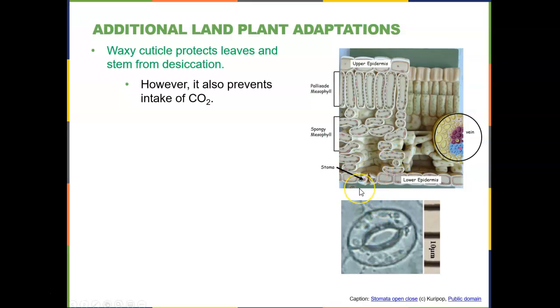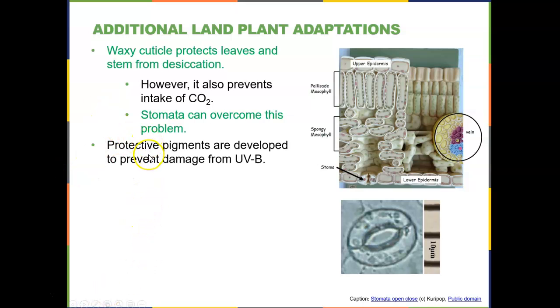Unfortunately, though, because this makes a protective cover, it's harder for CO2 to get in. So that is a problem because the CO2 needs to get in, as we remember from last semester, in order for photosynthesis to happen. So what happened was the evolution of plants that had stomata, or pores, a space, a hole that allowed for carbon dioxide to be let into the leaves. So that overcame the problem of trying to protect the leaves from drying out.